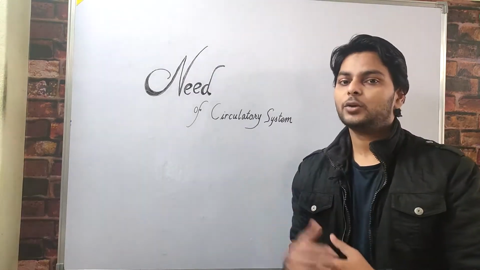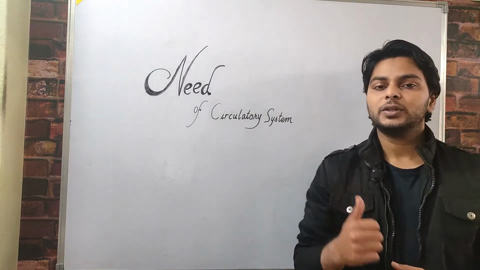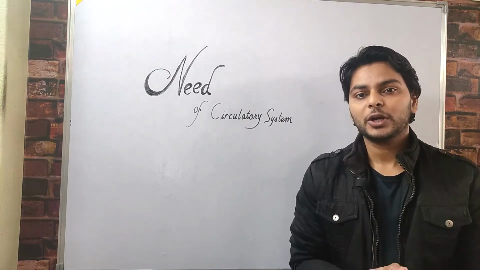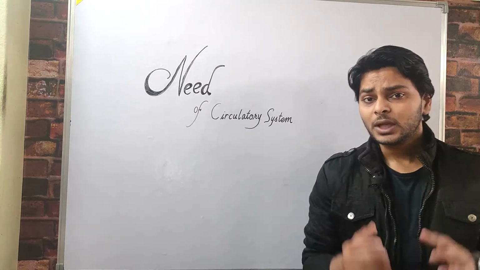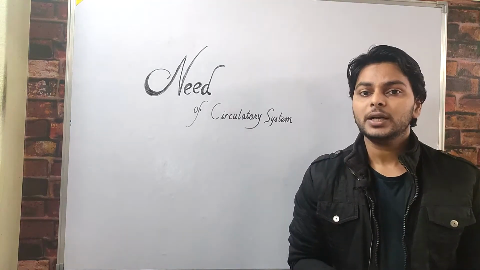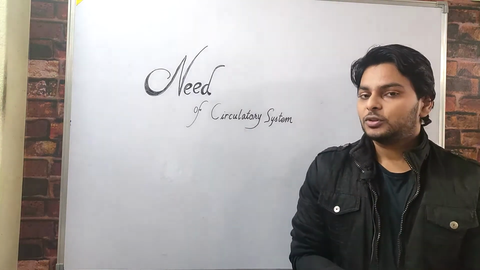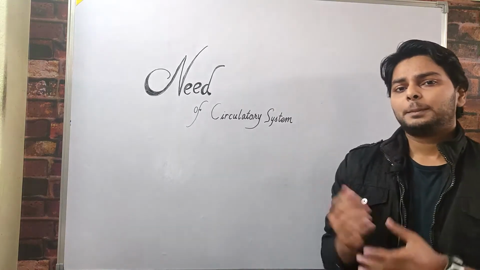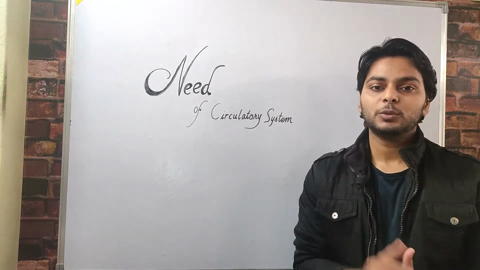So let's discuss the need of the circulatory system in our body. All living organisms, whether unicellular or multicellular, need a transport system for the transportation of oxygen, nutrients and other products within the body. As we have discussed, the energy which gets absorbed needs to be transported to each cell, each tissue and each organ of our body. This transportation is carried out by the circulatory system. Apart from transportation, it also helps in the removal of cell debris. So let's move to the next point.